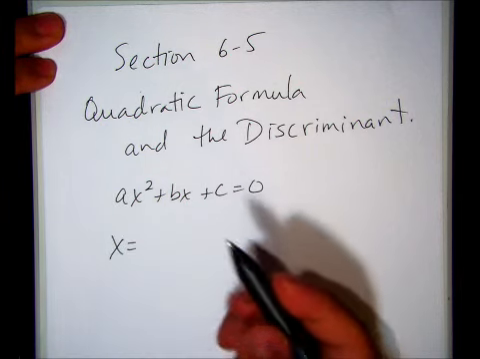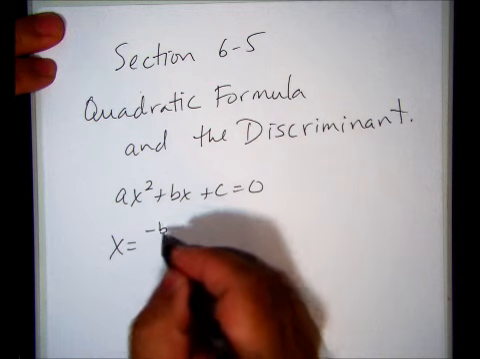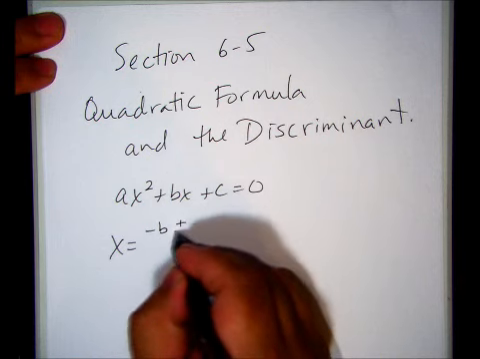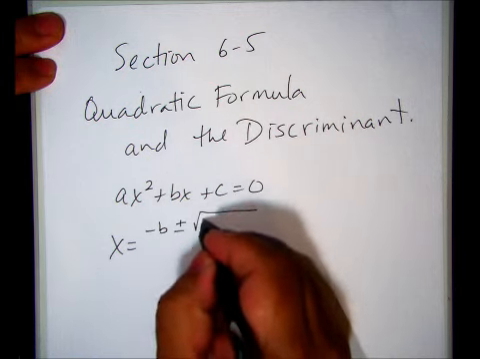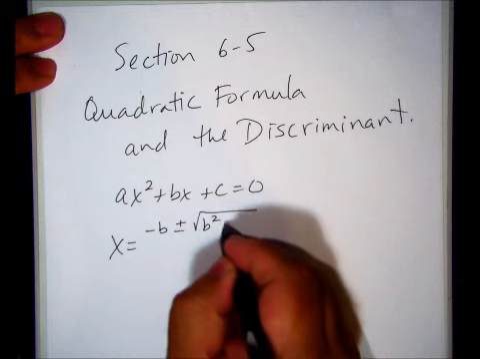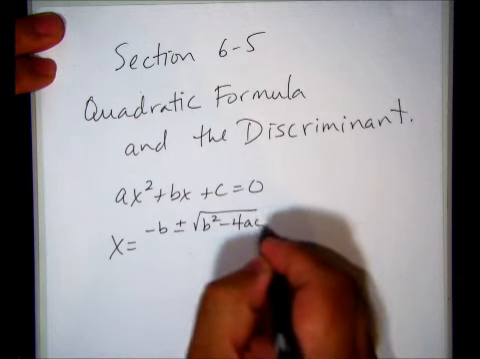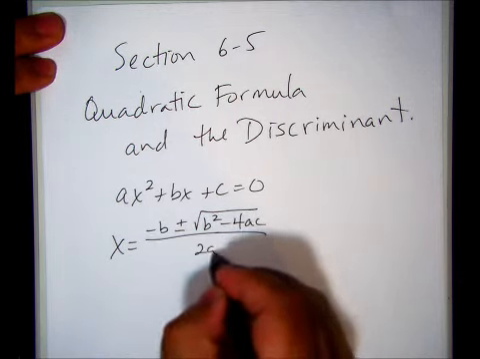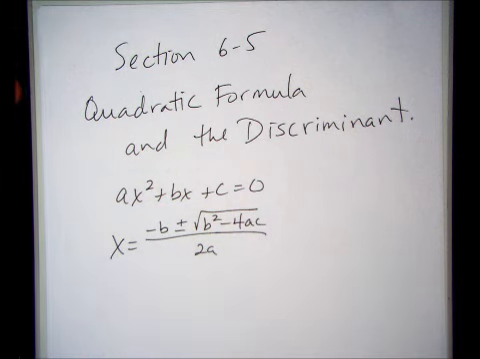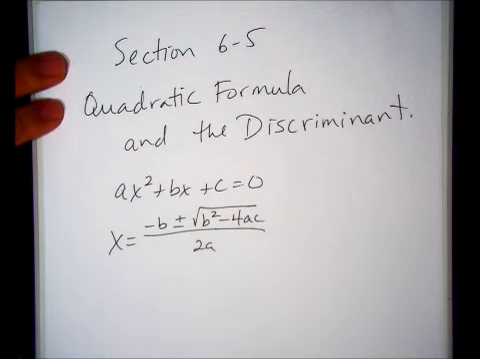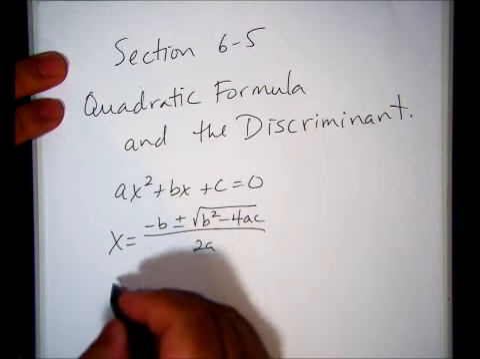Now what we want to do is solve this using the quadratic formula, and it's negative b, or the opposite of the middle term, plus or minus the square root of the middle coefficient squared minus 4 times a times c, all over 2a. That's the formula. Let's just plug it into a typical equation.